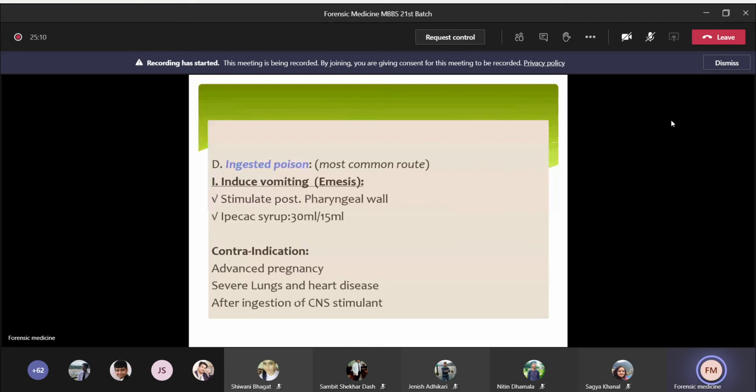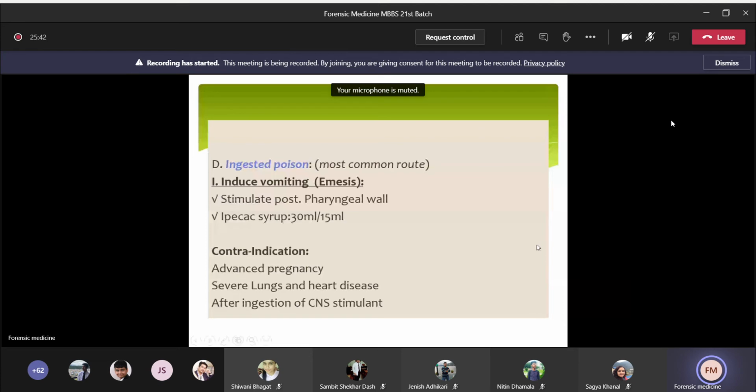And the next one, the most common route, the ingested route. In the ingested route, the first thing you have to do is induce vomiting. Inducing vomiting is done either by stimulating the posterior pharyngeal wall, or you can give ipecac syrup. 30 ml is the adult dose, and 50 ml is the pediatric dose.